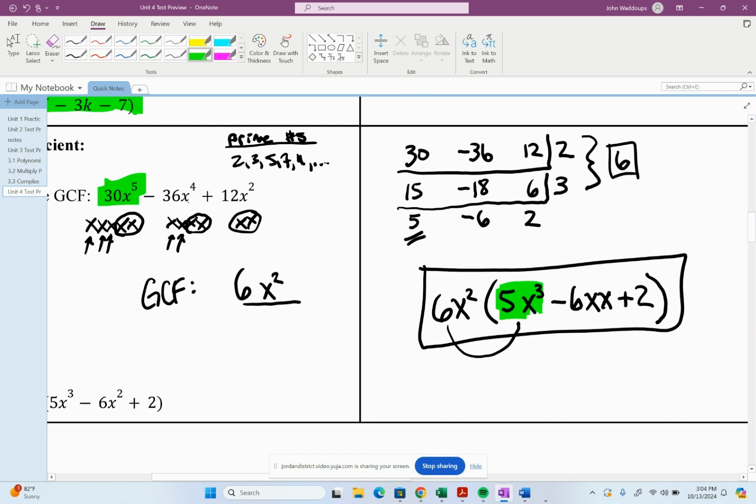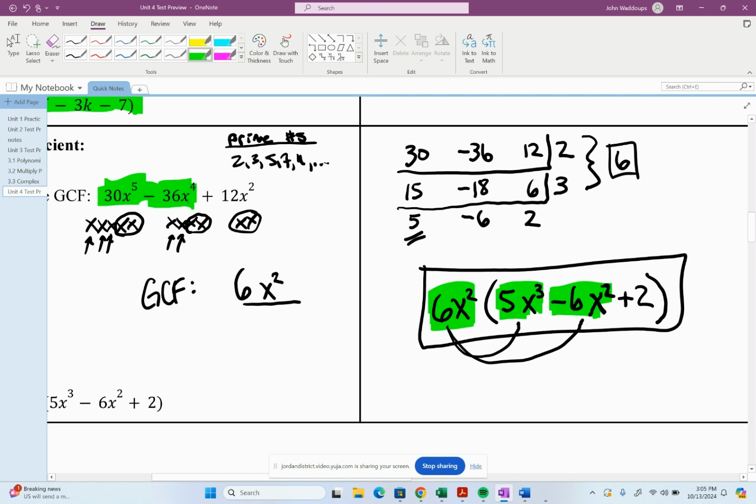And then 6 times negative 6 would be negative 36, and then x squared times x squared, which should have just been written as x squared instead of xx, is x to the fourth. And so that's good. We already know our greatest common factor is good here, so that's the same as that.